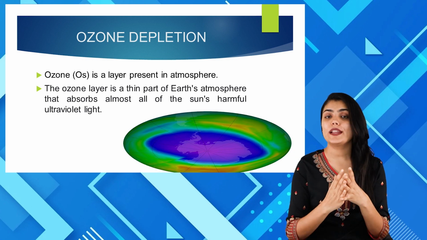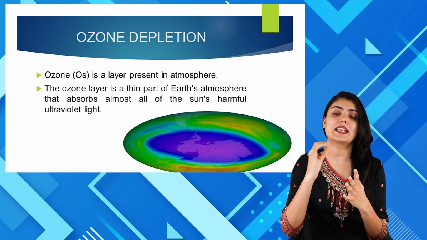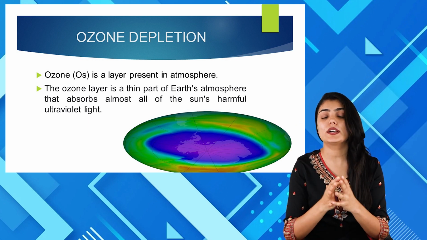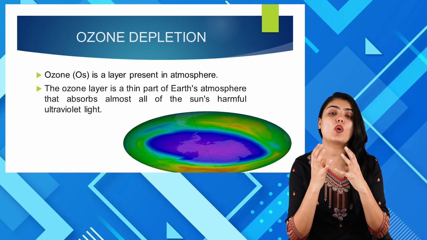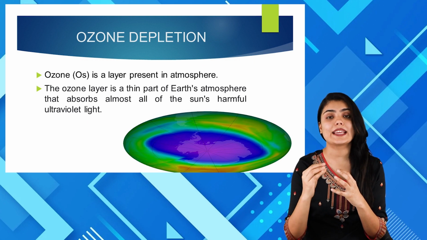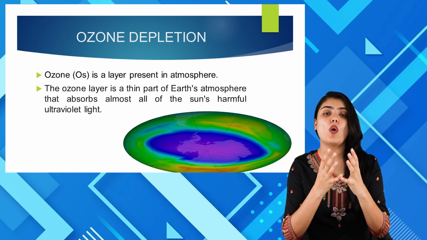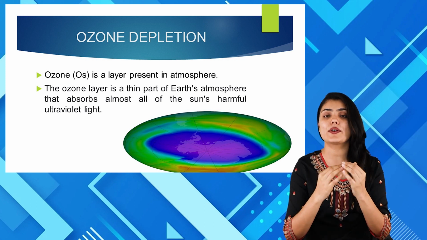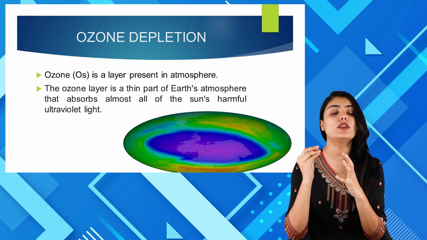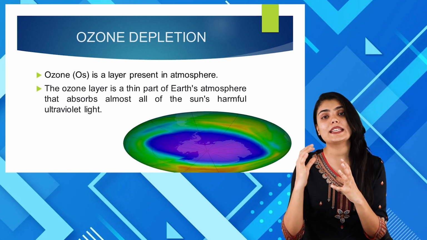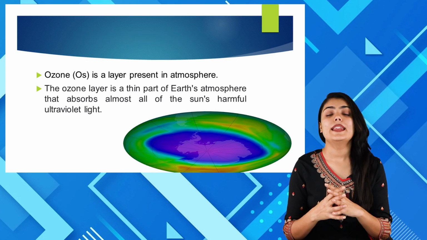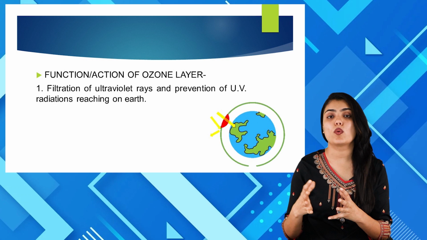But what kind of layer? The ozone is a thin layer that is found in the atmosphere of the Earth, and that layer absorbs almost all the harmful ultraviolet light that comes from the sun. So ozone is a protective layer of the Earth's atmosphere. It is a thin layer and it absorbs all the harmful UV rays or UV light that comes from the sun. Let us now see what is the function of ozone layer.